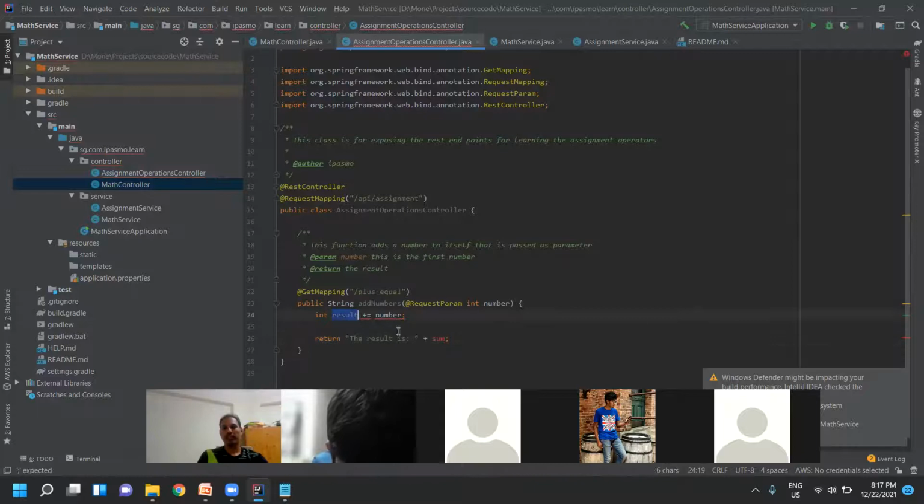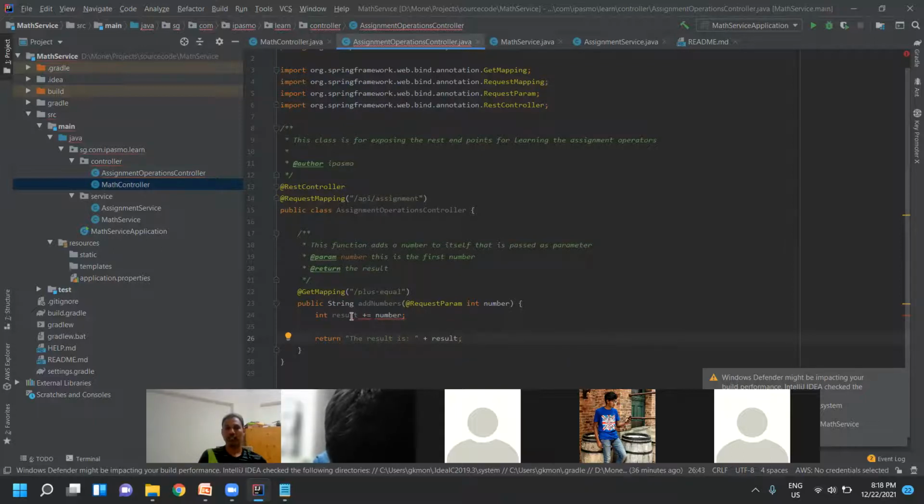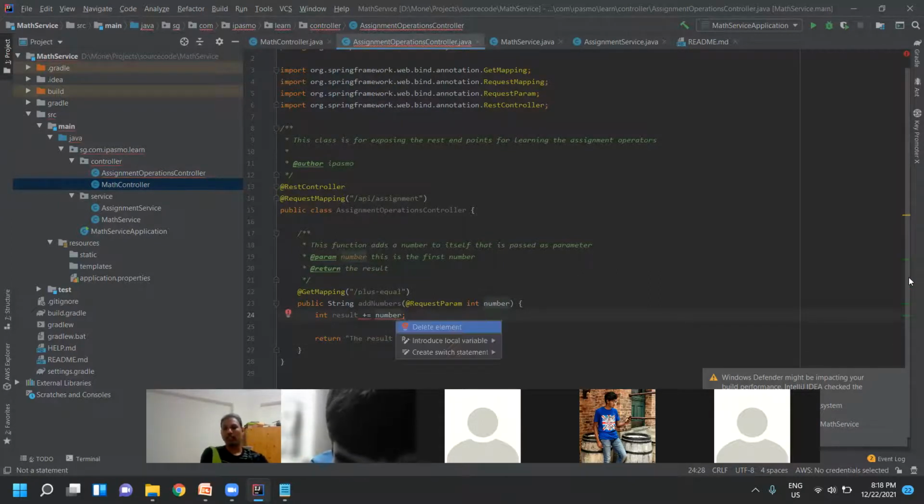What is this result? Now you see, what's the error? There is an error message here, right? It is showing some compilation errors. Whenever you see some red color underline, it is a compilation error. It doesn't know what it is, it's not able to identify. So we can do Alt Enter. Yeah, you can try. It says delete the statements and then introduce a local variable, something like this.